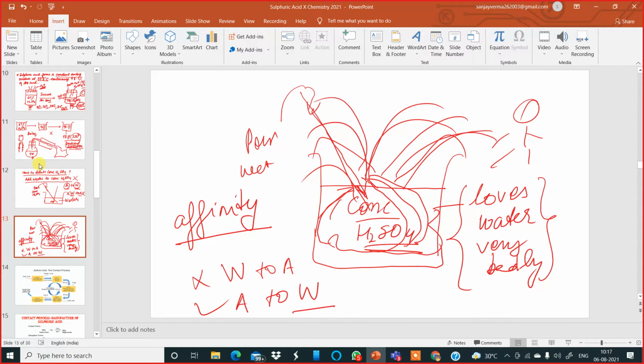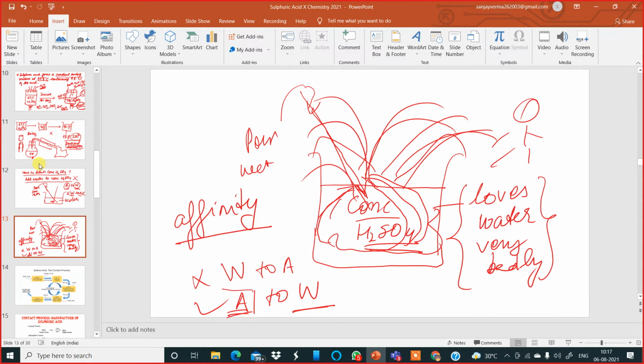Am I clear? Yes, sir. So now, is it pure as crystal? Add acid to water. Remember this way. This is a generalized method of remembering difficult things, because in the exam you might get confused whether to add water to acid or acid to water while diluting it. So that's why I'm telling you.